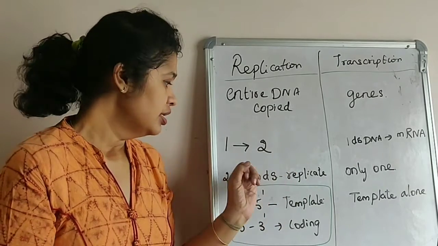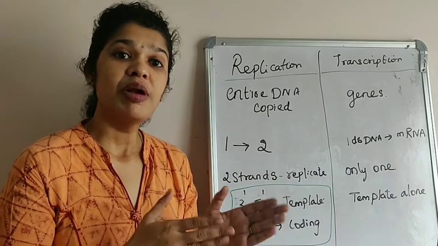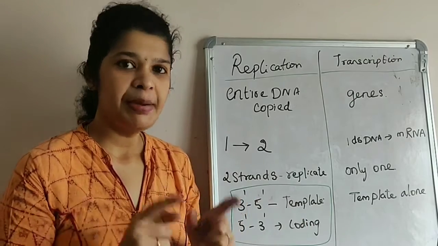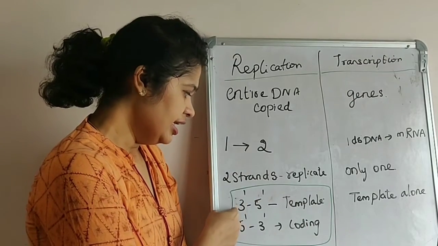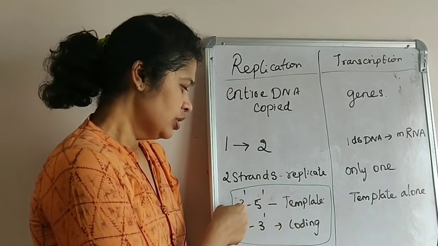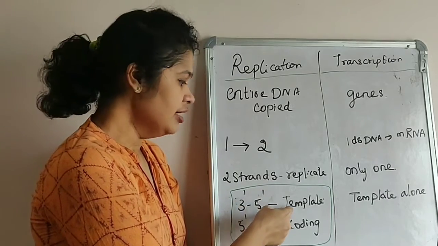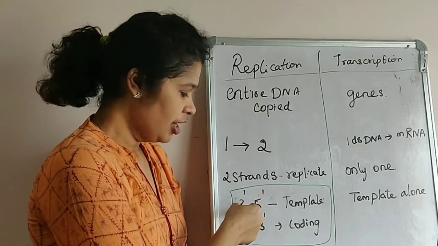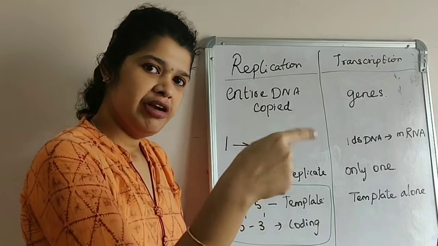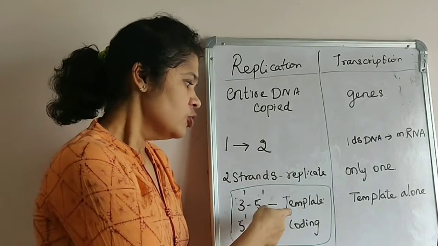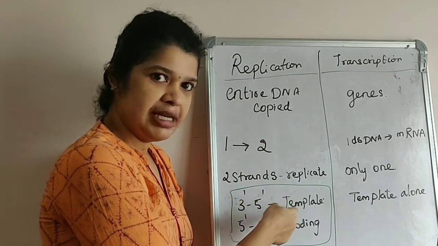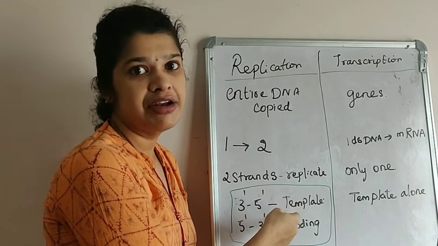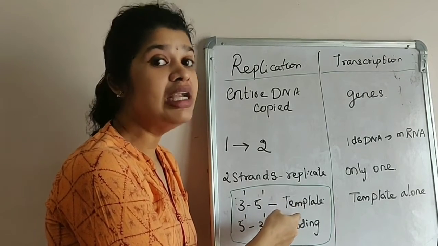In replication, the strand which runs from 3' to 5' is called the template strand. 3T, template T. So 3 to 5 is a template strand. Since 3 to 5 is continuous, 3, 4, 5, you can write even up to infinite numbers. So the 3' to 5' strand is a template strand, and the template strand will give rise to a continuously synthesized strand called the leading strand.